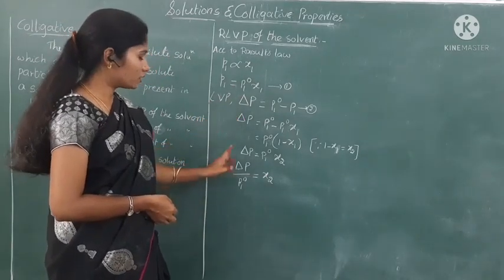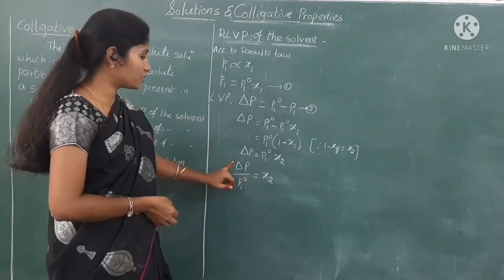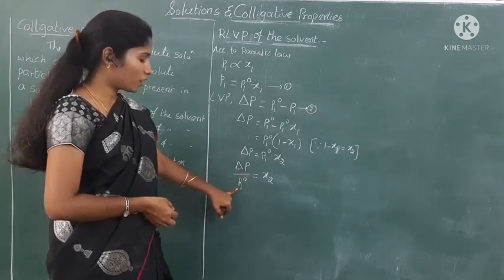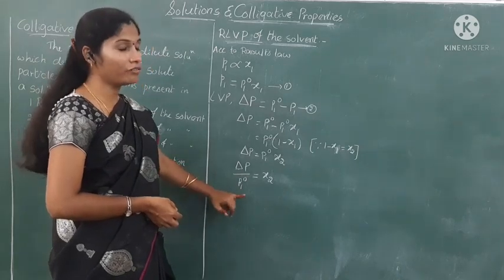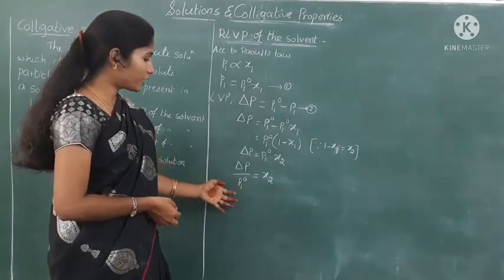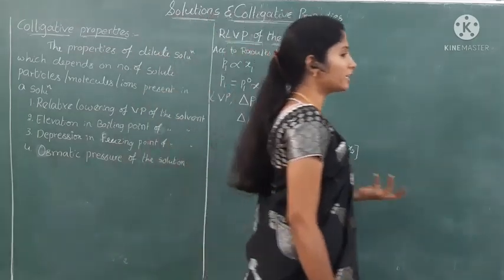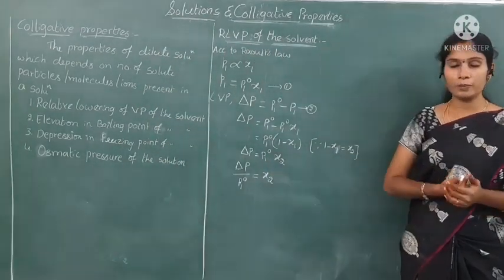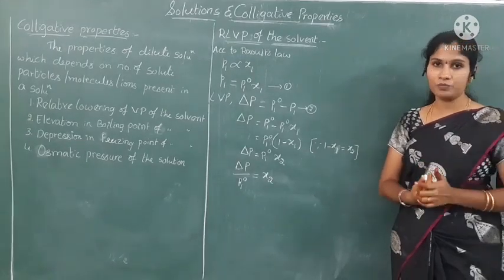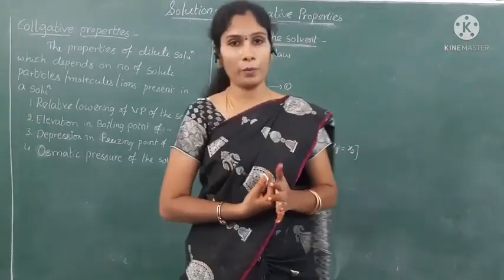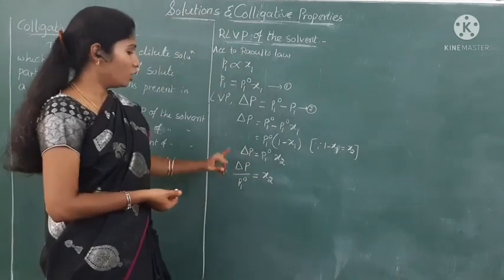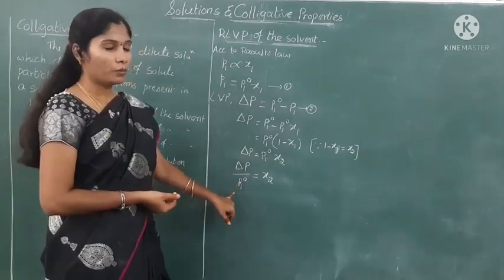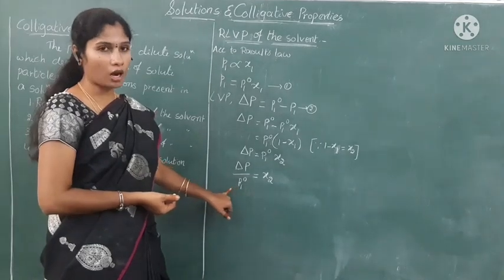Next, the ratio between delta P, that is the ratio between lowering of vapor pressure to the P1 naught, is called the relative lowering of vapor pressure. So relative lowering of vapor pressure is the ratio between lowering of vapor pressure delta P to the vapor pressure of the pure component.